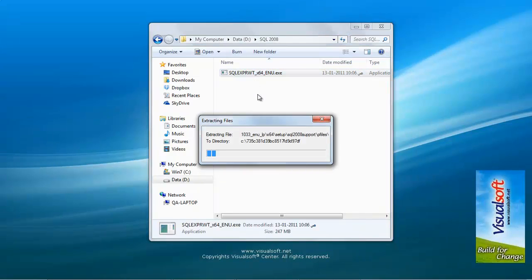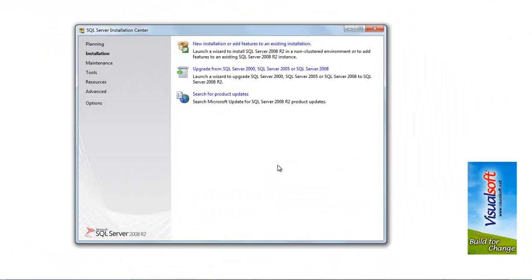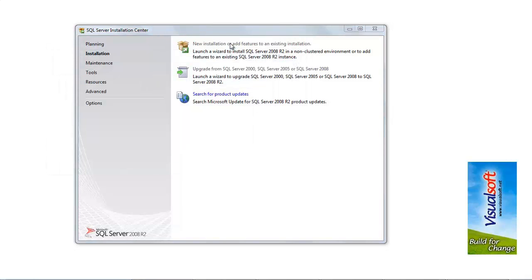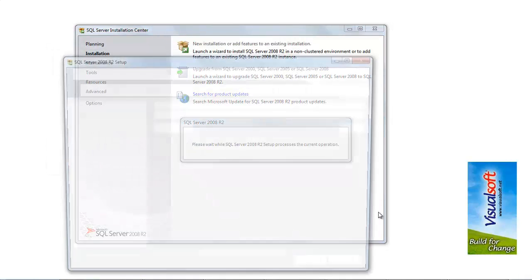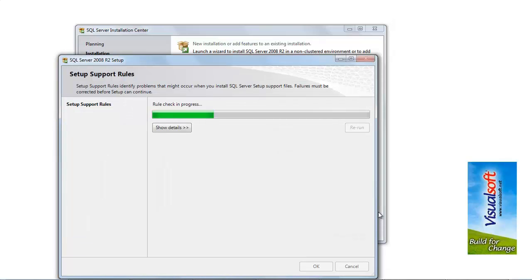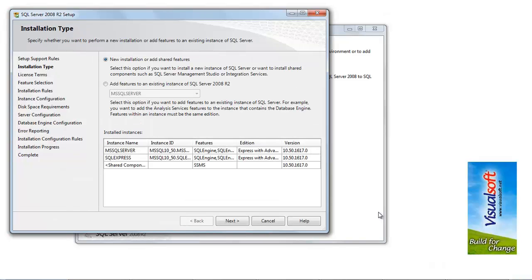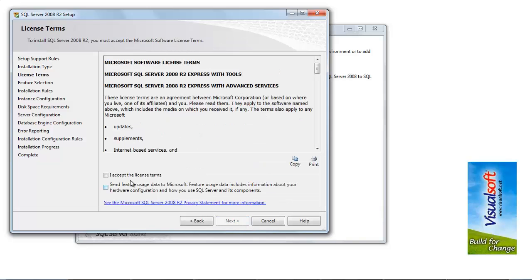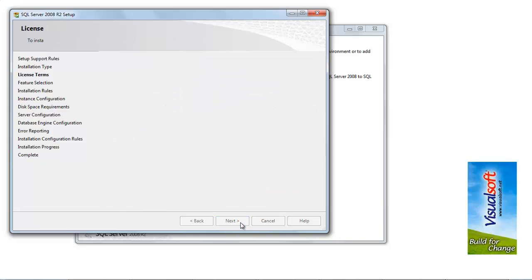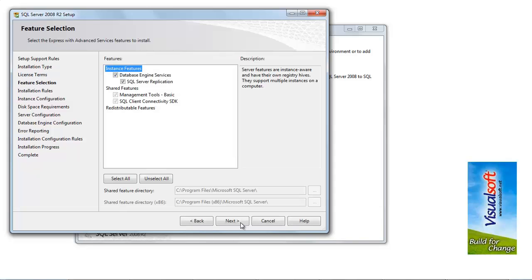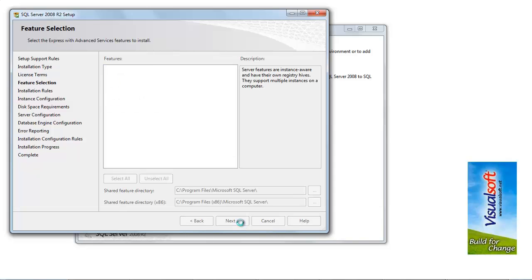Start installation of SQL. Select New Installation. Accept license terms. Next.